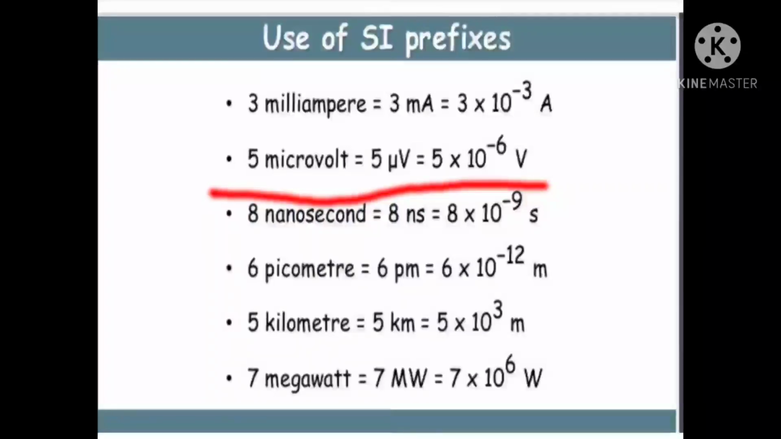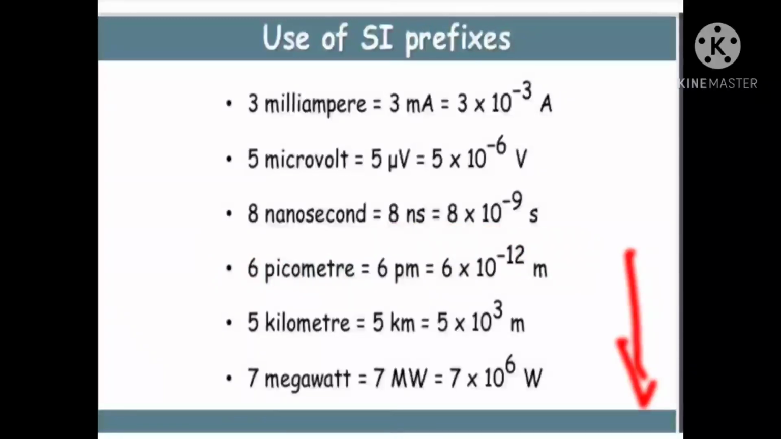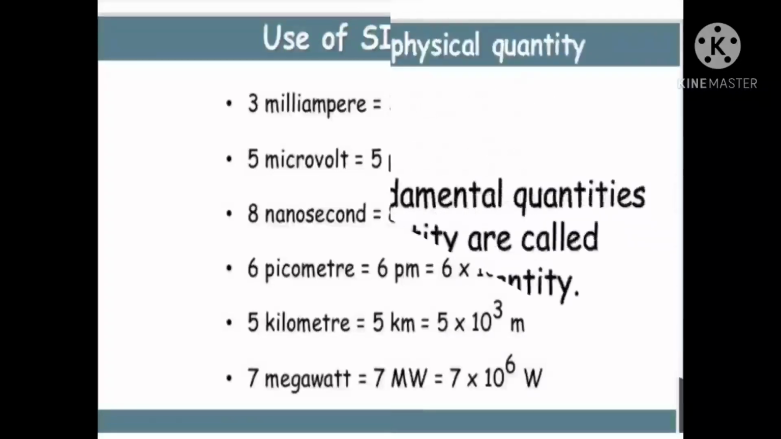So 5 into 10 power minus 6 volt can be written as 5 microvolt. 8 into 10 power minus 9 second is 8 nanosecond, because 10 power minus 9 means nano. So likewise, this is how we are using the prefixes, the multiples and submultiples. This is the method of using the multiples and submultiples, some of the uses.